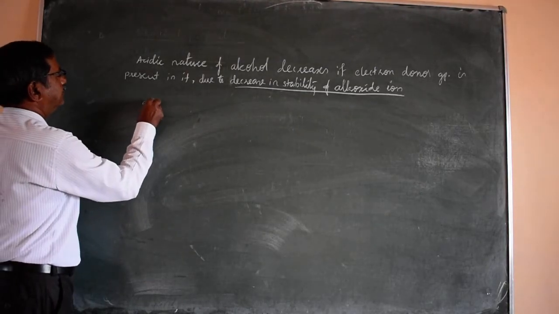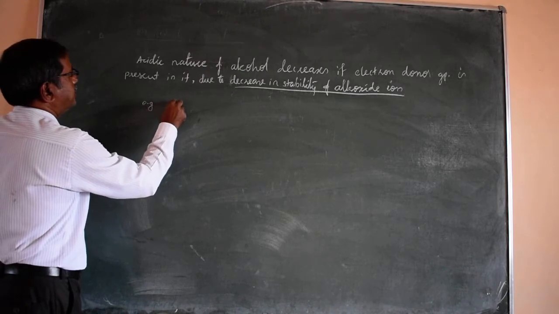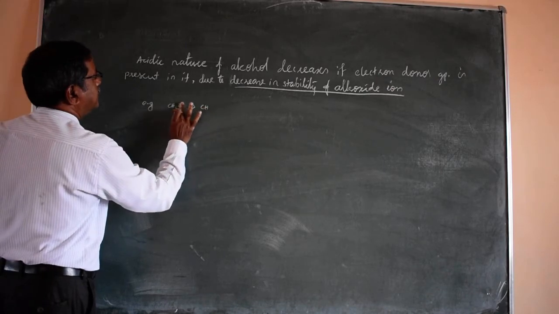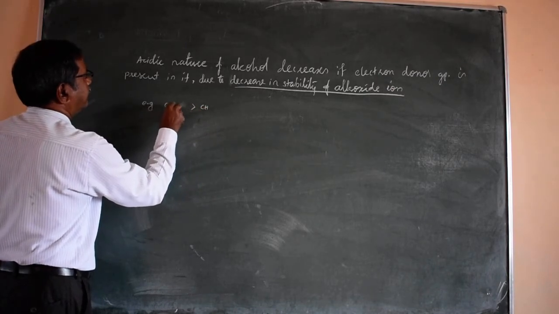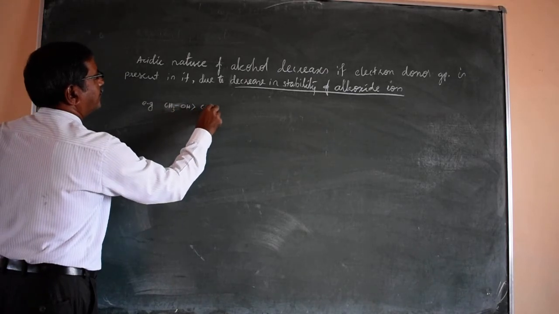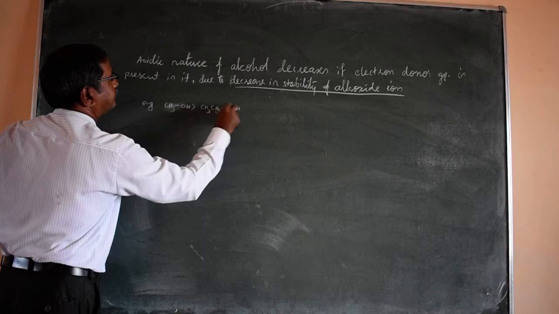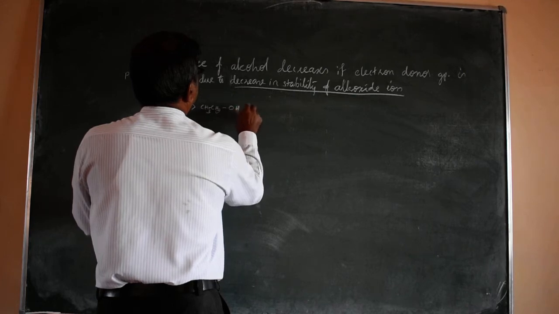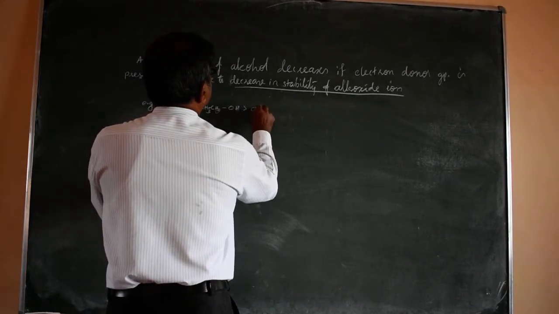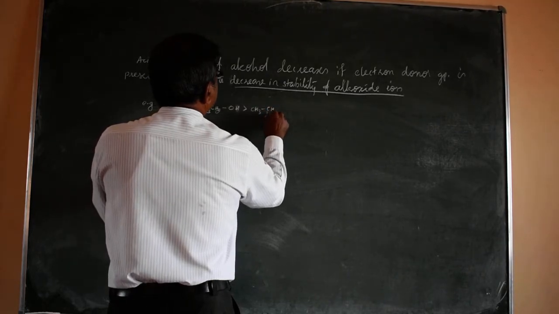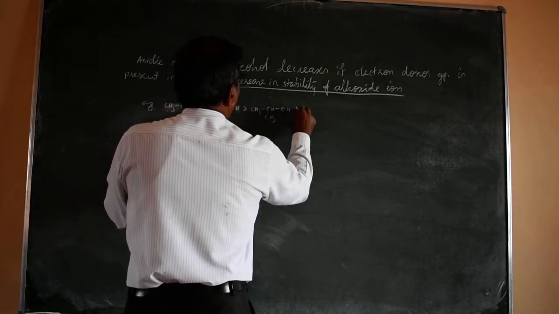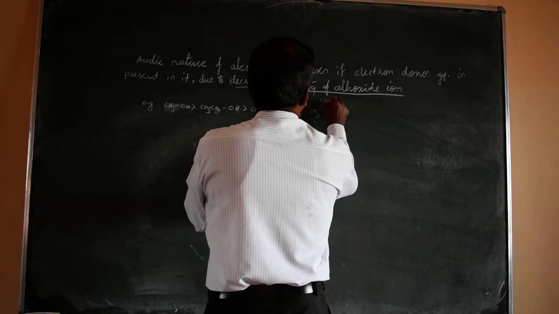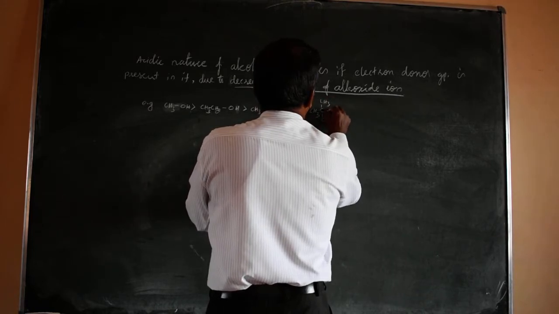So for example, CH3OH is stronger acid compared to CH3CH2OH.